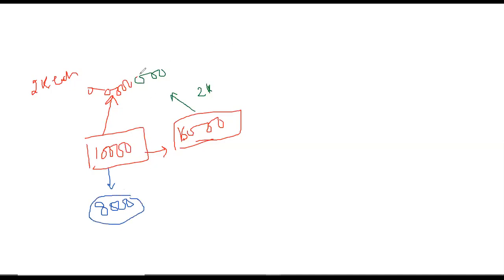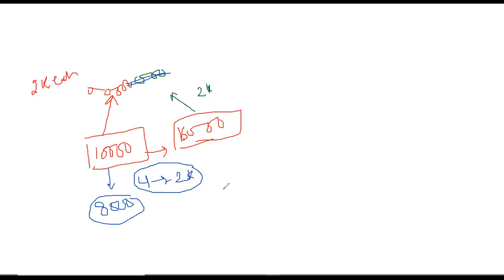So out of these eight firms, four firms leave the market. Now how many are left? Only four are left. So they will be earning 2,000 each again. So this is how a firm in the long run earns only normal profit.